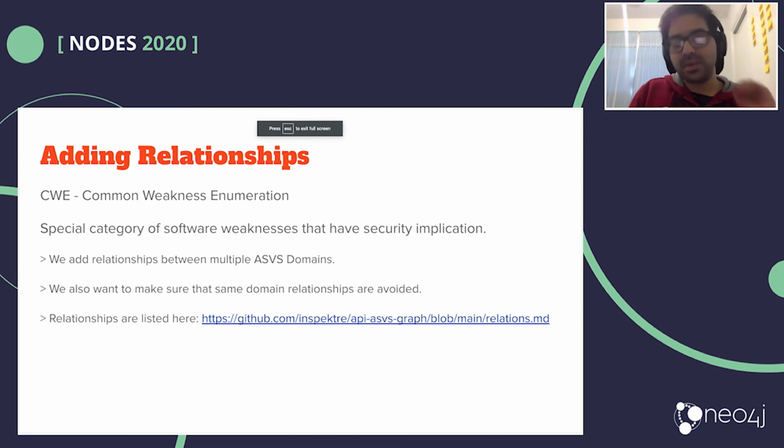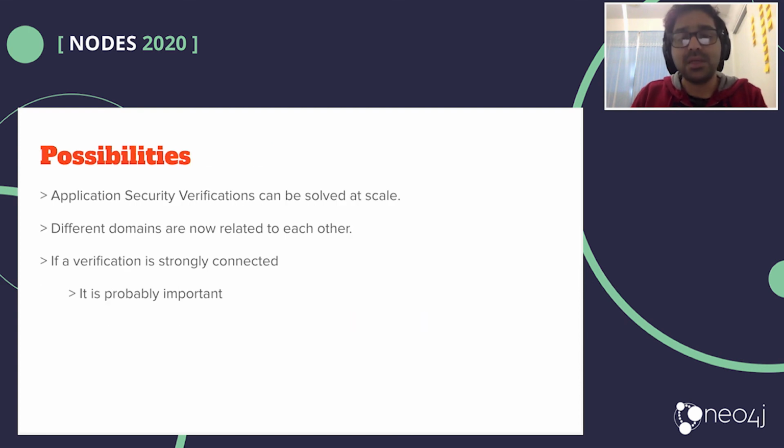So what we have done is we have added relationships, and then we have explored the data, and we have surfaced all of that information back onto the React application. The possibilities are pretty much limitless. So you could take these application security verifications and build out your own React application and scale it out in a way that is probably fit for your organization or fit for your own professional needs, maybe, right?